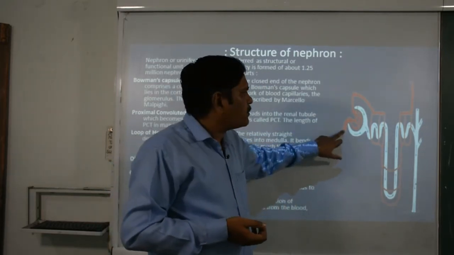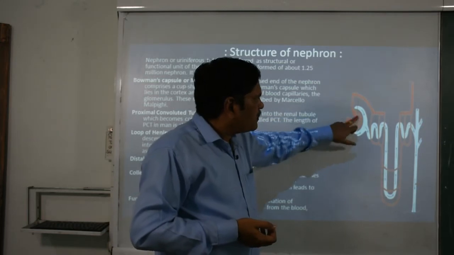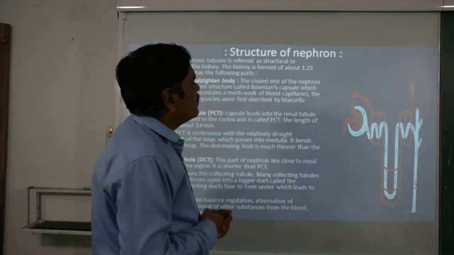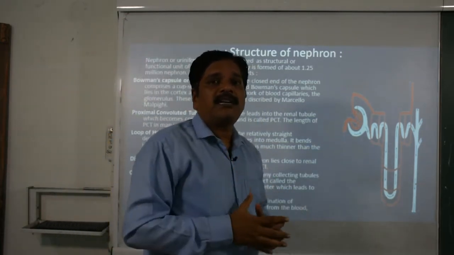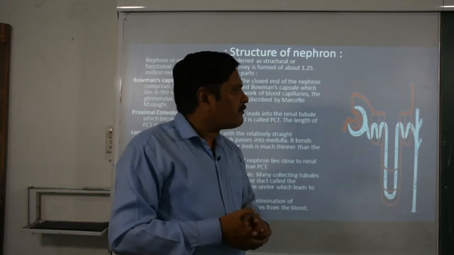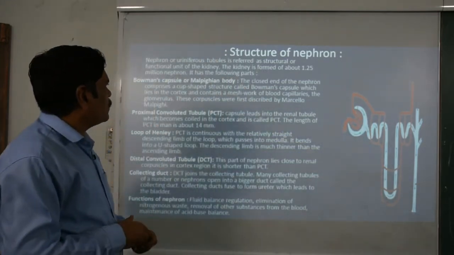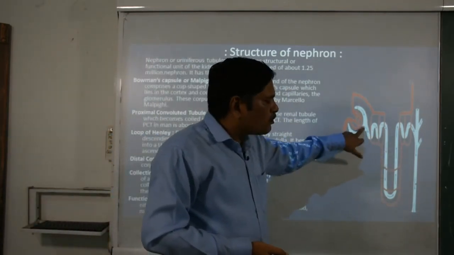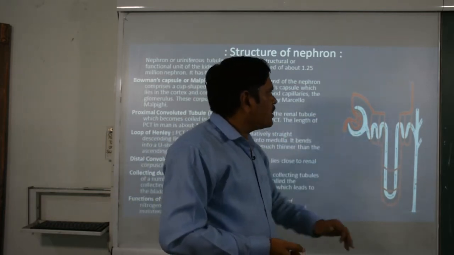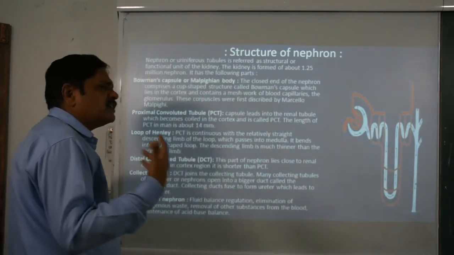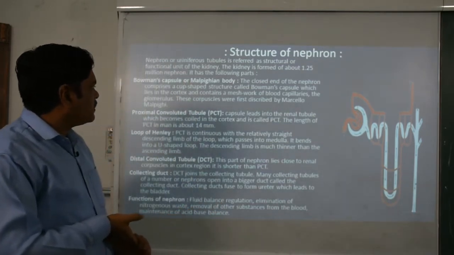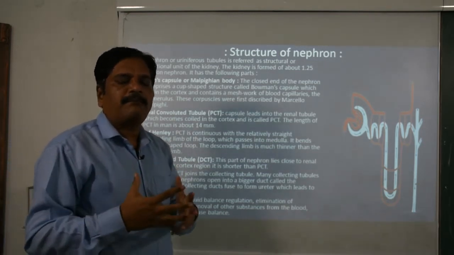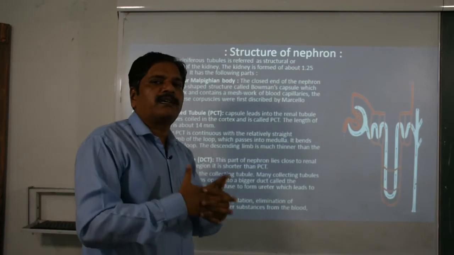Remember, blood enters through the afferent arteriole and goes out through the efferent arteriole, and in between there is a coiled structure called the glomerulus. The function of this is to filter out the glomerular filtrate collected here. Now we come to the proximal convoluted tubule. The tubular structure close to the Bowman capsule is called the proximal convoluted tubule. It is nearly 14 millimeters in length, and its basic function is passive reabsorption of solutes and liquid.